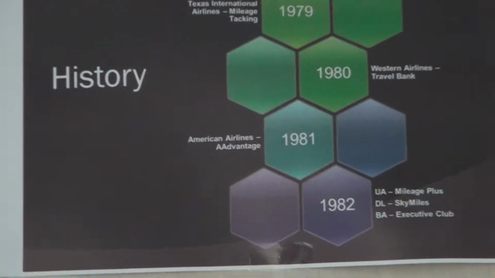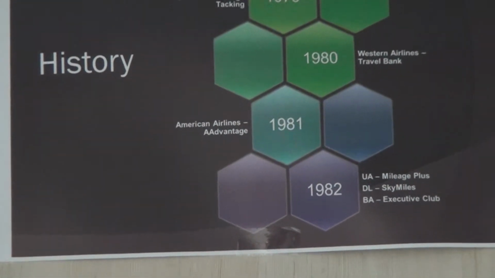In 1981, American Airlines launched a program called AAdvantage, which basically attracted people by giving special offers. Then in 1982, these programs became common and were followed by many airlines, such as United Airlines and Delta. The program was the same but was named differently. Here UA uses Mileage Plus, Delta uses SkyMiles, and BA uses Executive Club.